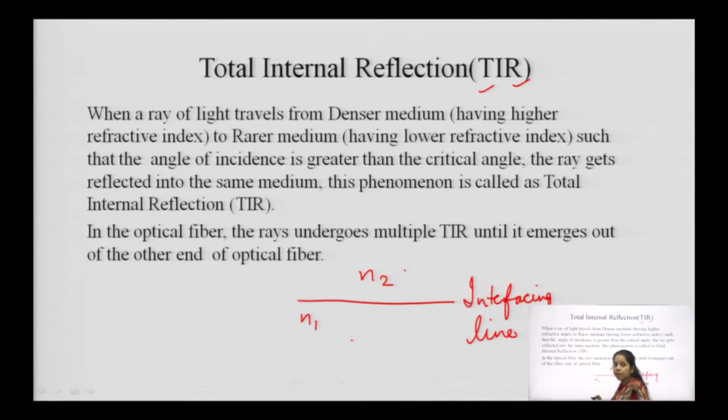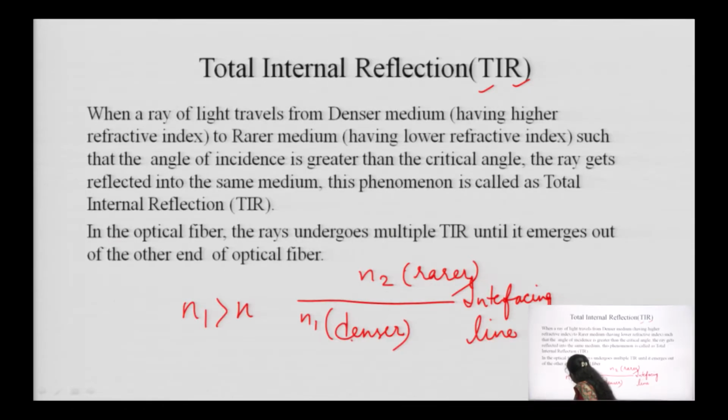So, here what are we considering? First of all, we have considered that there exist two different media. After that, we have considered that one should be denser. Denser means having a high refractive index as compared to the other one. So, what is applicable here? N1 is greater than N2. Then only we can say that the first medium is a denser medium and the second one is the rarer medium. So, here what is written? Ray of light is travelling from the denser medium to the rarer medium.